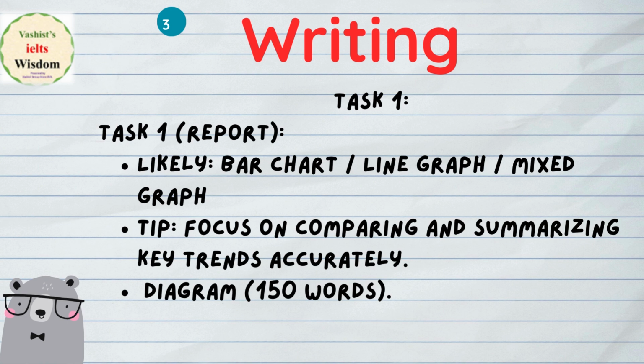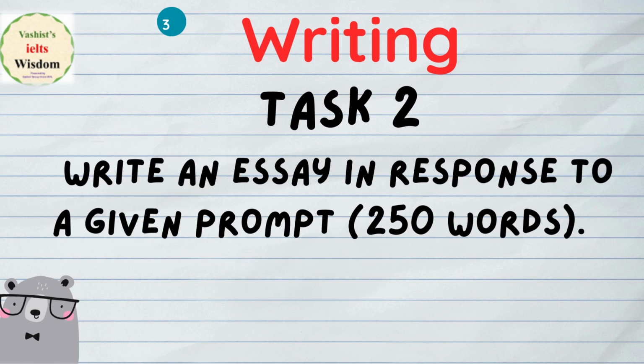The main tip here is to focus on comparing and summarizing key trends accurately. Okay, these are the important things you need to pay attention to. And then you have a diagram. For the diagram, you need to write 150 words. And task 2 is writing an essay in response to a given prompt, again 250 words in the writing task.